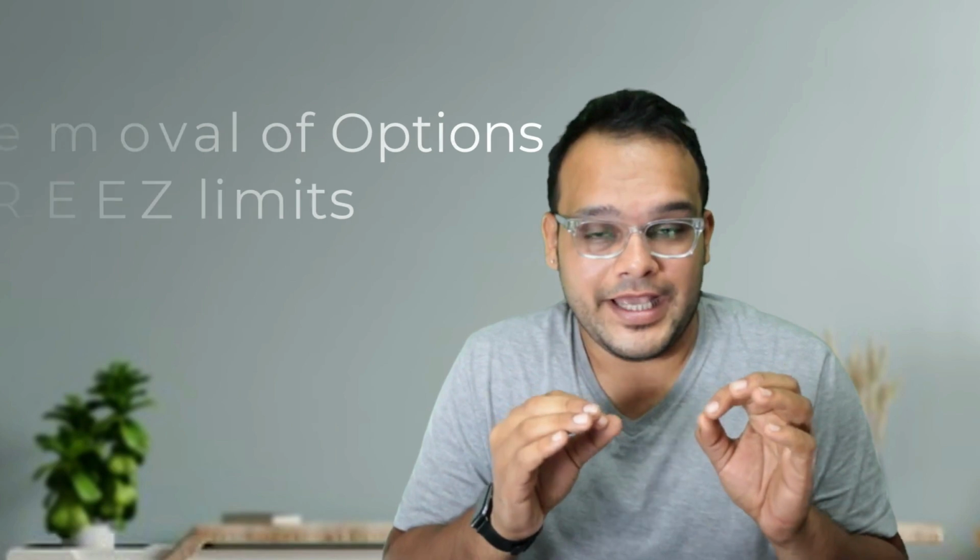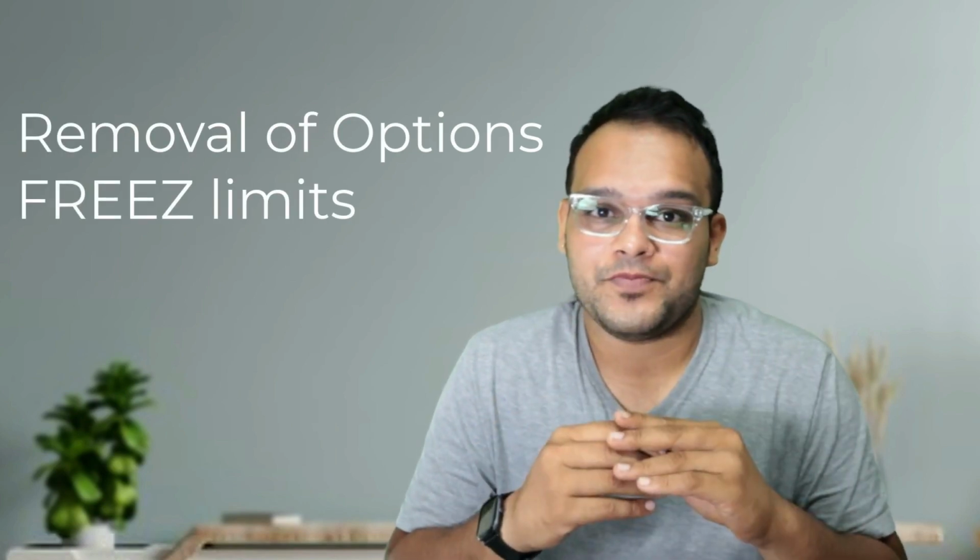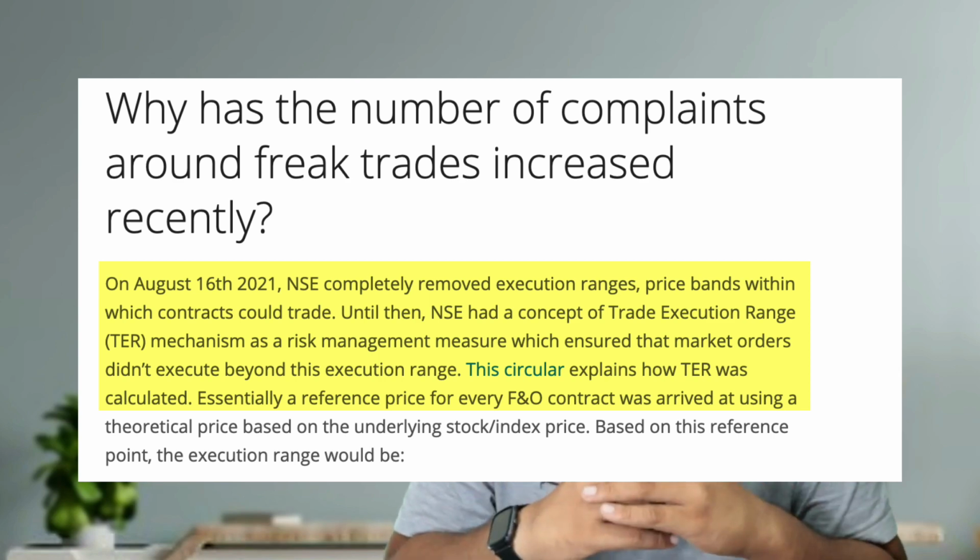But wait, earlier also there were stop loss market orders and the freak trade issues were very few. They were there, but not as frequent as they are now. So why is it happening? There comes the second reason: on 16th August 2021, the exchange removed the freeze limit of options. So what is the freeze limit? Earlier, when a market order was supposed to execute beyond a certain range in options, it was getting rejected. That mechanism was already built in by the exchange, but it has been completely removed from 16th August 2021, which has also led to these freak trades happening, because there is no particular limit now. So a market order can be executed to any extent.